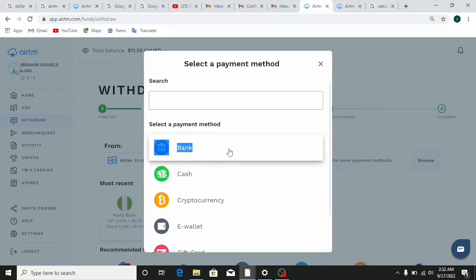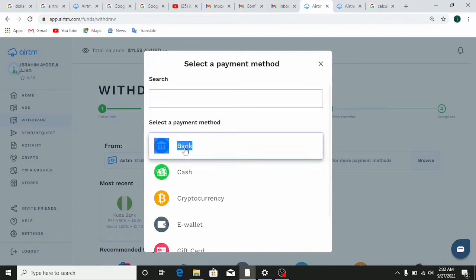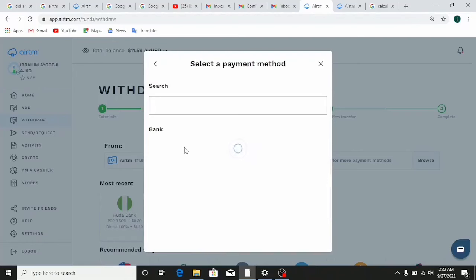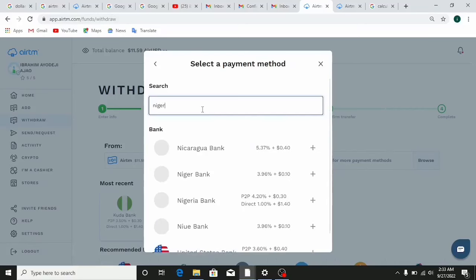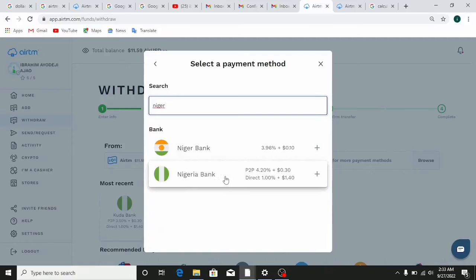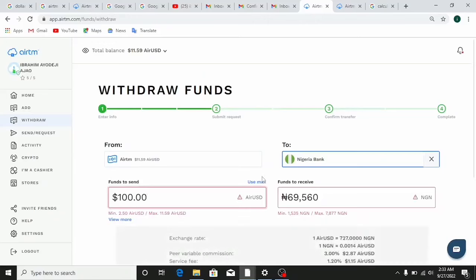You can withdraw using the bank, cash, cryptocurrency, e-wallet, gift card, mobile. I'm just going to use the bank option because I want these funds in my local bank account. All you need to do is search for your country. I'm just going to put in Nigeria here, and now you can see the Nigerian bank. I'm going to click on it.